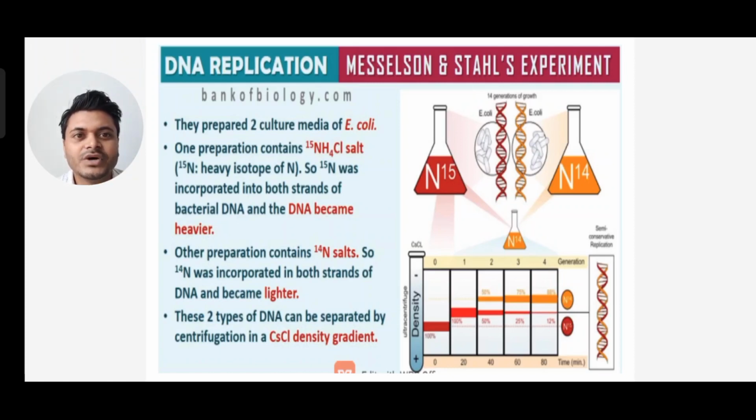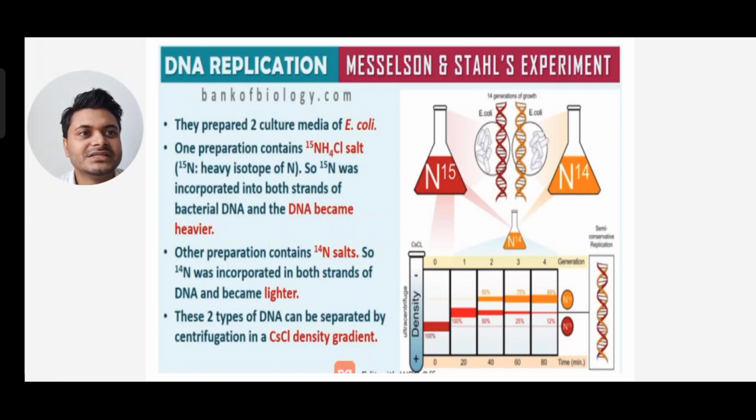So 15N was incorporated in both the strands of bacterial DNA and the DNA became heavier. The other preparation contained 14N salts, so 14N was incorporated in both strands of DNA and became lighter. These two types of DNA can be separated by centrifugation in a CsCl, cesium chloride, density gradient.